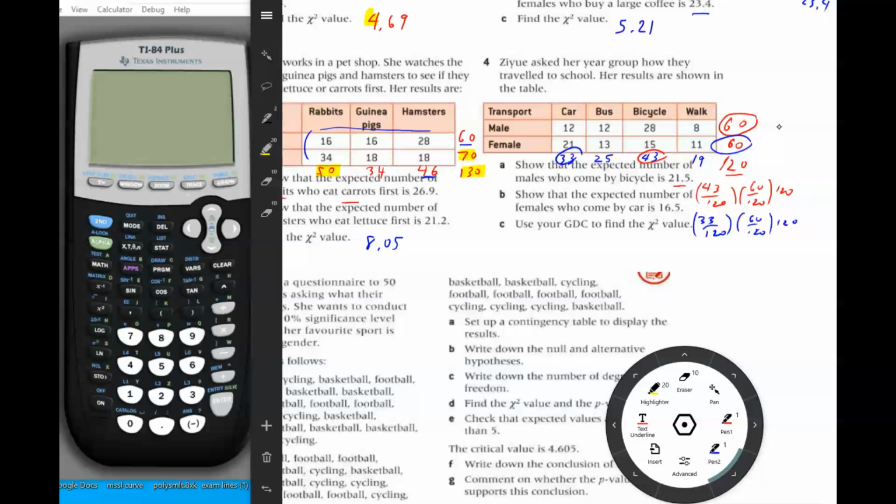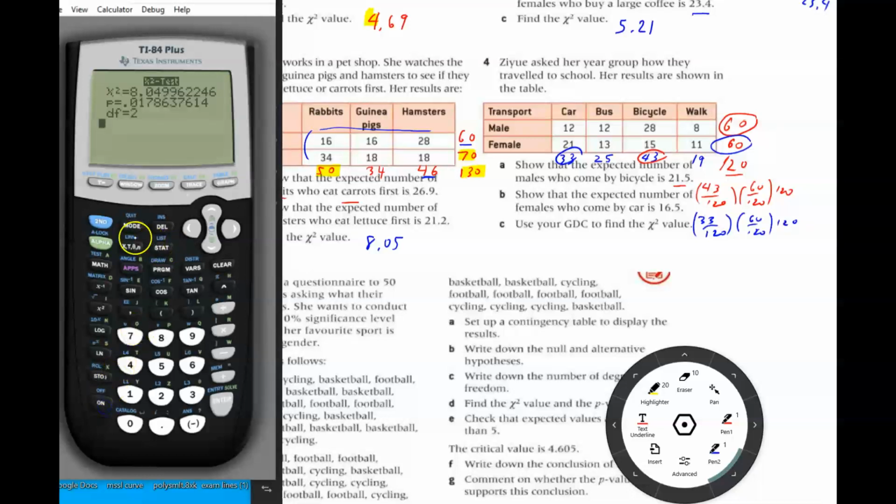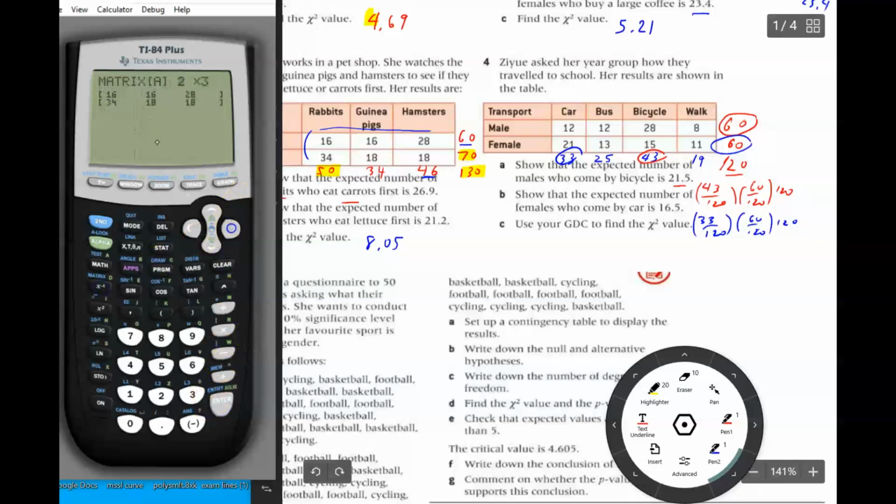Then we're going to find the chi-squared value. The way we find the chi-squared value is we do second matrix, and we go into matrix. Oops, we always need to do edit. I always forget to do edit. And this is a 2 by 4 matrix, so we change it to 2 by 4. And then we fill in these numbers here, which I'll do offline so I don't bore you.